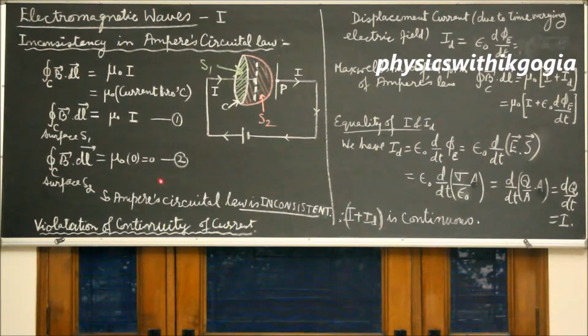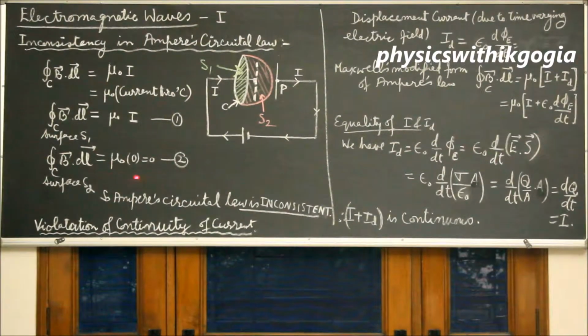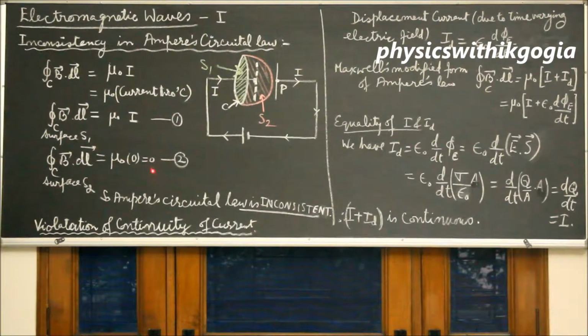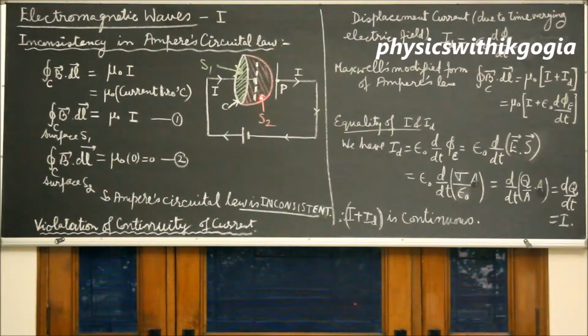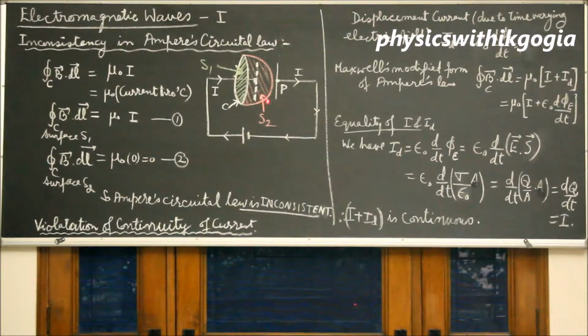However, if the same law is applied to S2, we get mu naught into 0, or equal to 0, because there is no current between the plates of the capacitor.